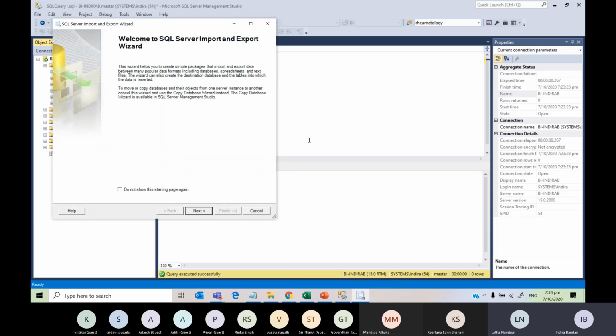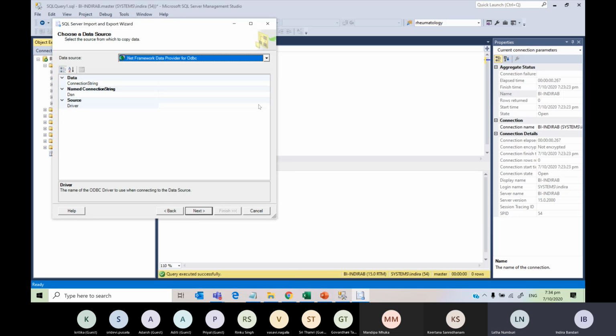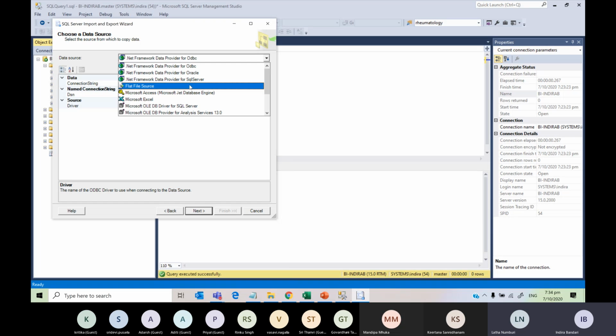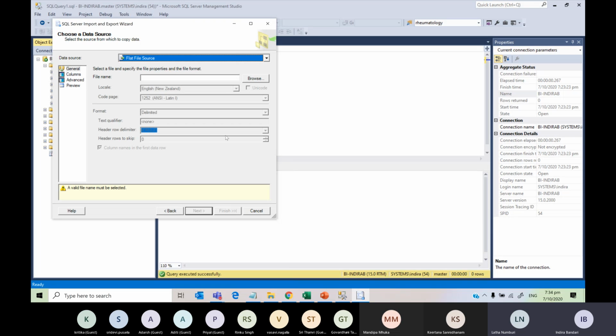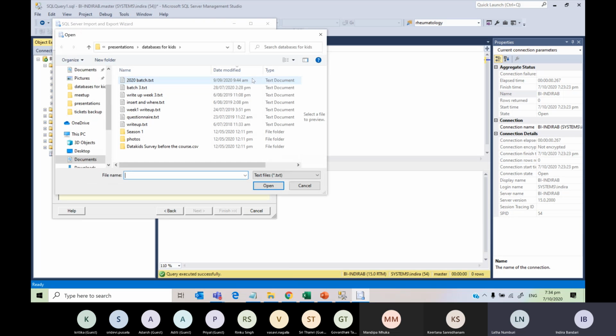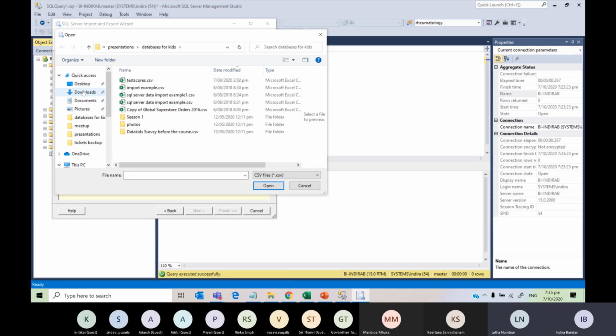Okay, let's see what it's showing. I'm just going to go next, and here I'm choosing flat file source. And once I choose that, I have to provide a file name. So when I go browse, Shlok, you need to change this to CSV. And then go to, maybe it might have been in your downloads, the file. So go on this side, go into downloads here somewhere. And then you will find the file that you want to import. Now click open.